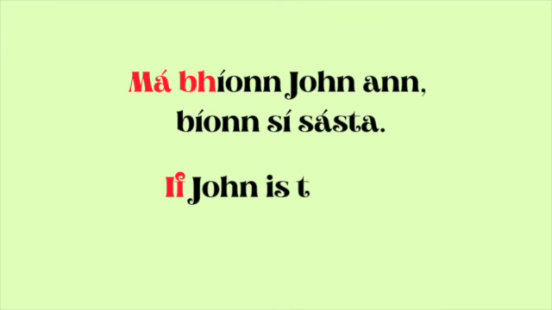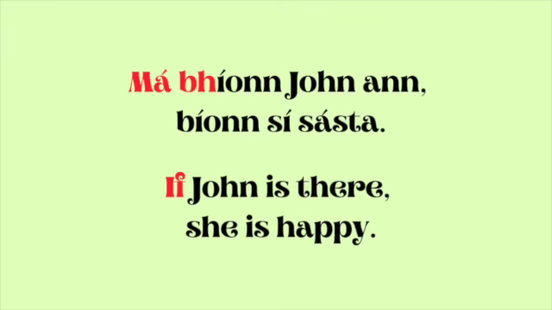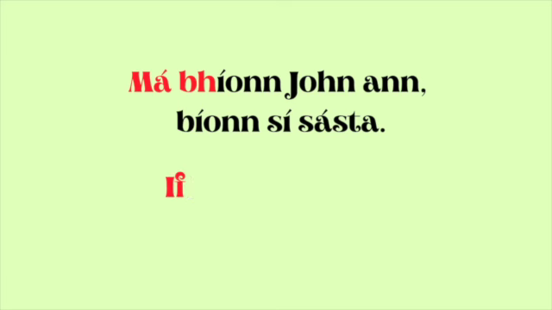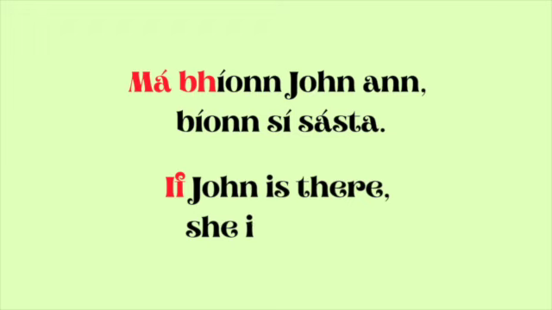But let's use an Irish example now in the present habitual. Má bhíonn John ann, bíonn sí sásta. Má is the word for "if" here, and we're using the present habitual, implying this is usually the case. So if John is there, usually she's happy.